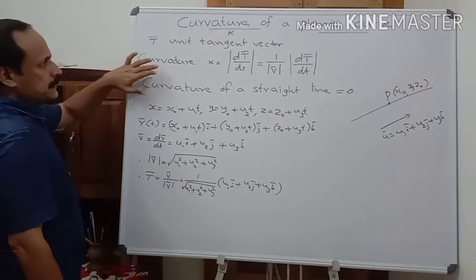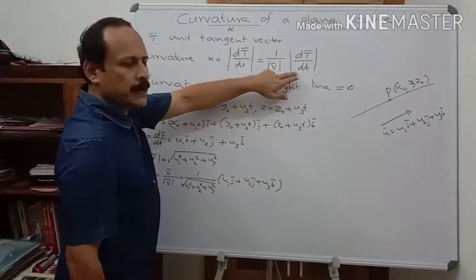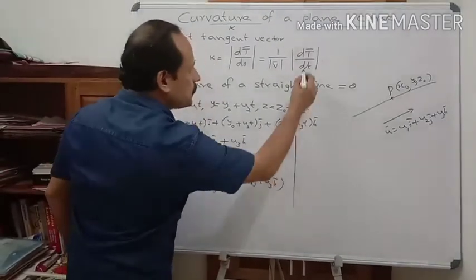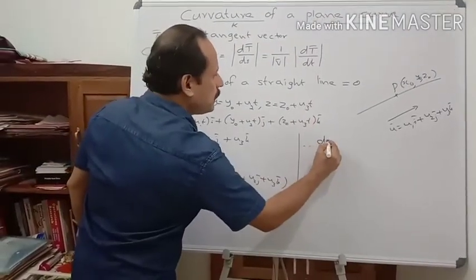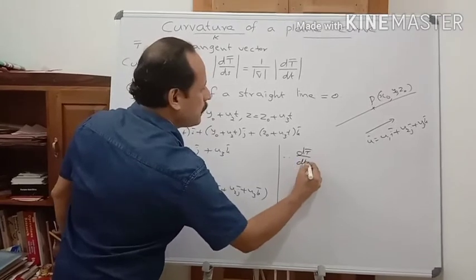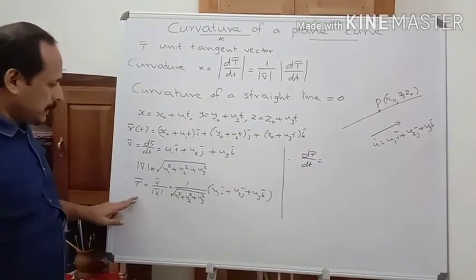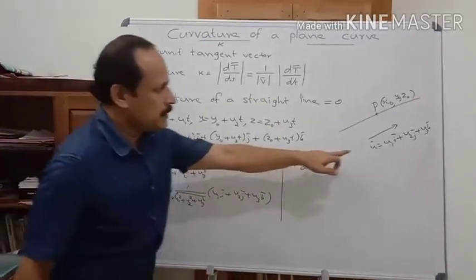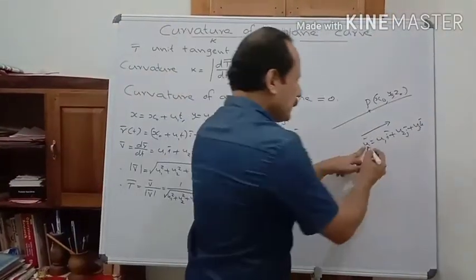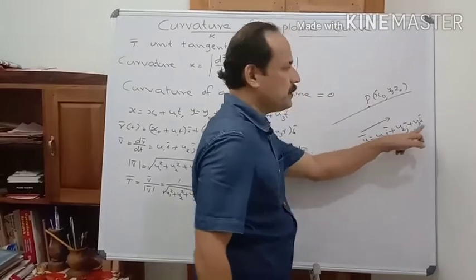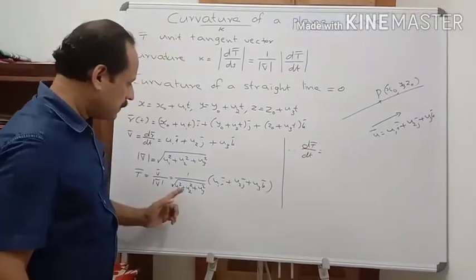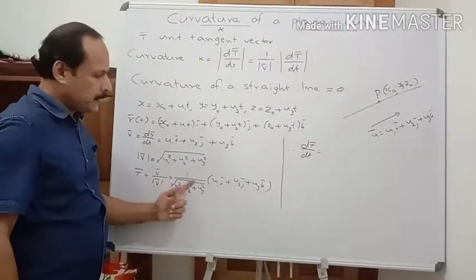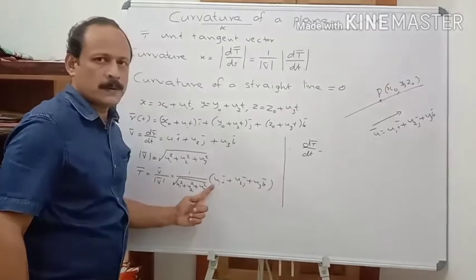And curvature having this formula, we go to the derivative dt bar by dt. Here t bar is this one, and u bar is a given vector. Therefore, all the components u1, u2, u3 are constants.